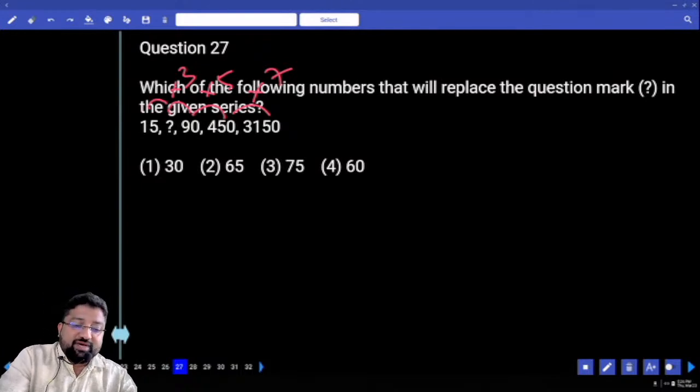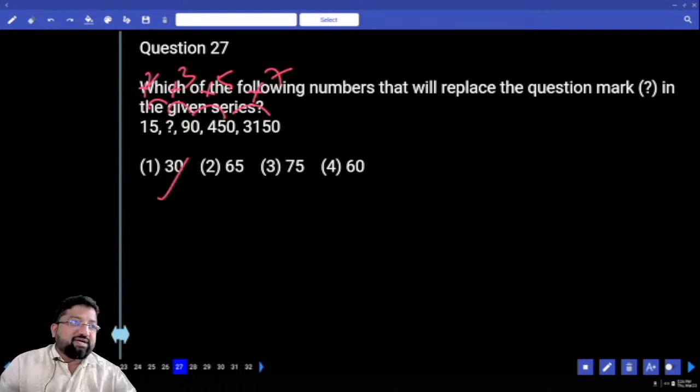If it is into 1, 15 ones is 15, 15 threes is 45. No. So we'll go for 2 times. 15 twos, 30, 30 threes, 90. So which option is my answer? First option.